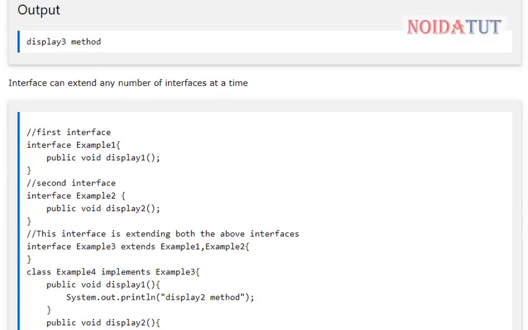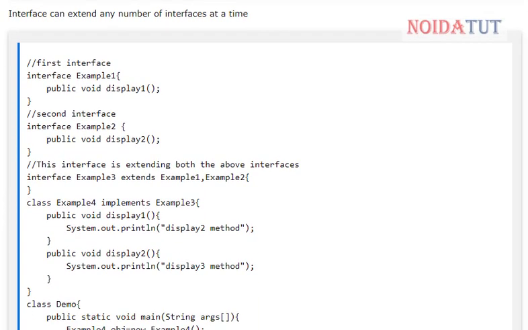An interface can extend any number of interfaces at a time, so an interface can also be used for multiple inheritance. This is the basic of interface. In the first example, we have taken interface example 1, and in this we have a function display.